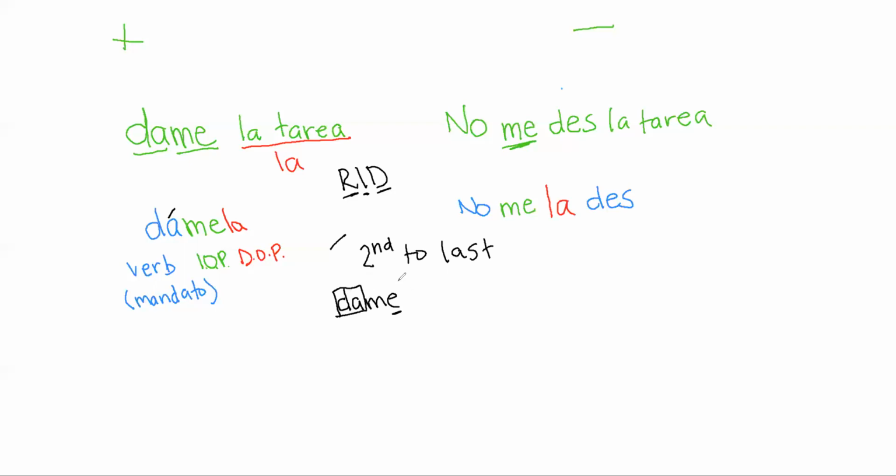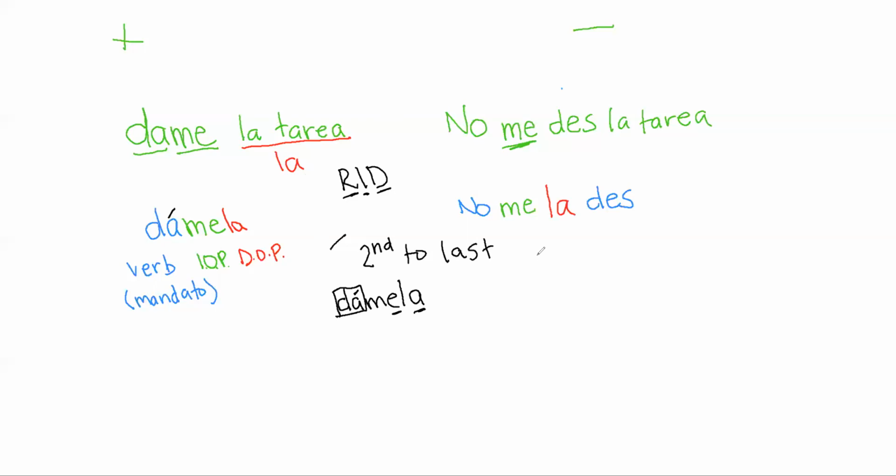But when we added a third syllable, we end with a vowel. Here our last syllable is the la, and the second to last syllable is the me. This is where the stress should be naturally, but it is not. Because it is not, we have to write the accent mark. Of course, I started off with a weird one. Most verbs are going to have 2 syllables to start with, and I started with one that had just 1 syllable, da.